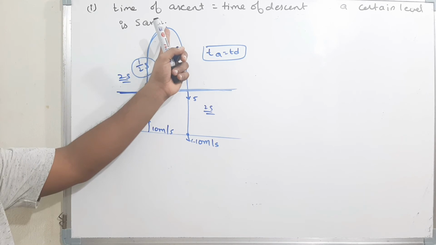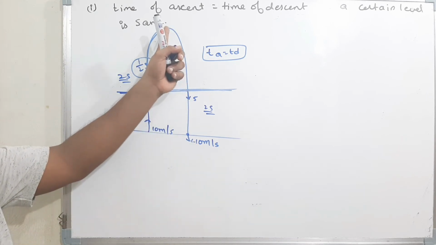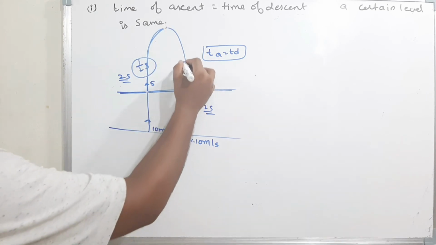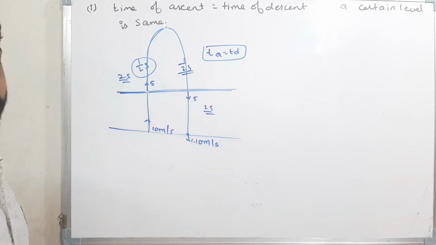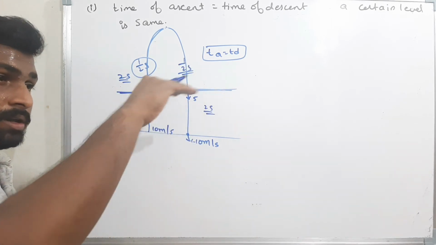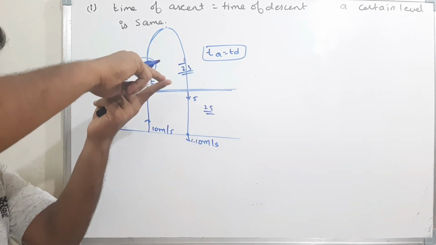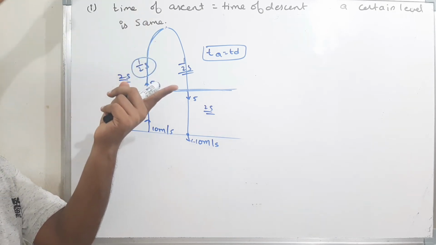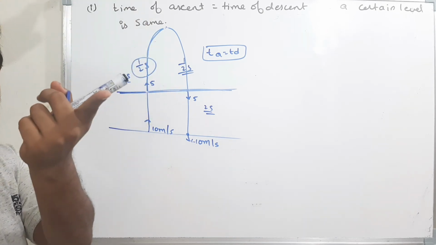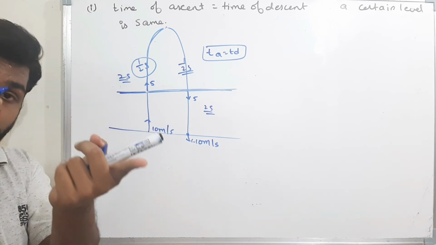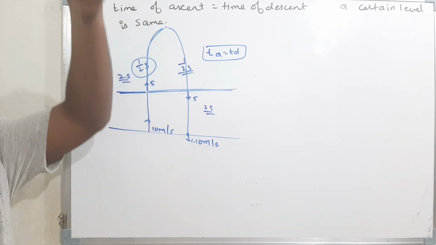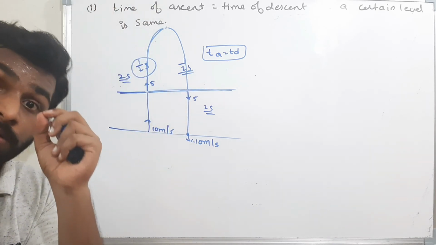The same time will be taken when it is coming down. That means the time taken to move from here to here is half a second. That means from a certain level, the time taken to reach the maximum height is t, and again to reach the same level, the time is t. That means the time of ascent and the time of descent to a certain level are always the same.